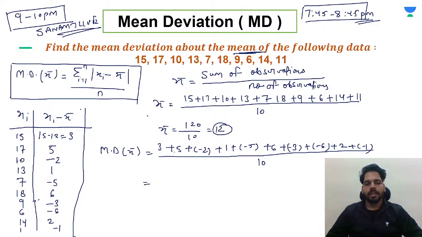So now add them. 5 plus 3, 8. 8 minus 2, 6. 6 plus 1, 7. 7 minus 5, 2. 2 plus 6, 8. Minus 3, 5. Minus 6, minus 1. Plus 2, 1. And 1 minus 1, 0. That means 0 upon 10, so your answer will be 0. Like this, we can find the mean deviation about the median and mean. Okay, so like this you can go for solving.